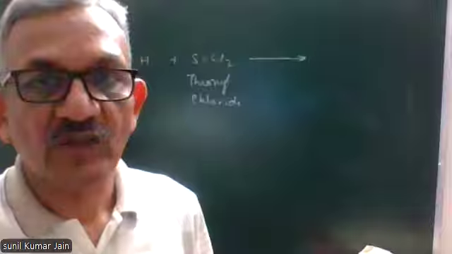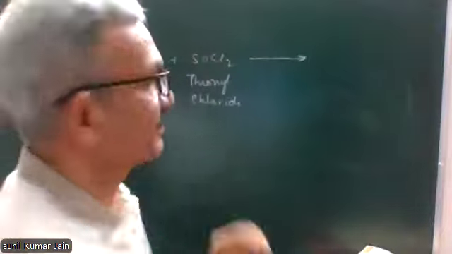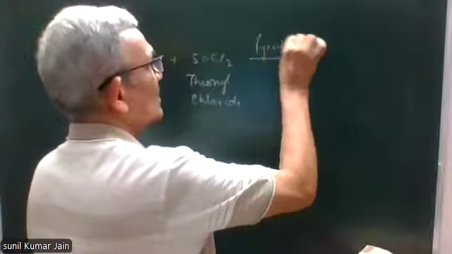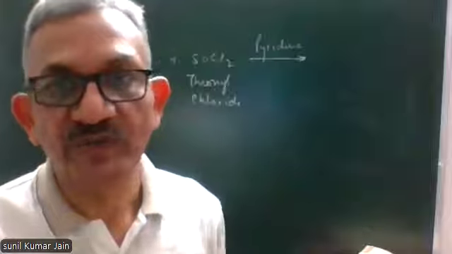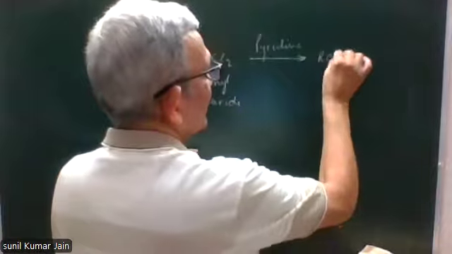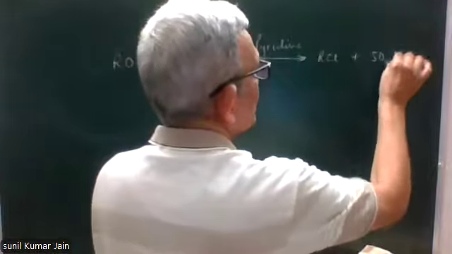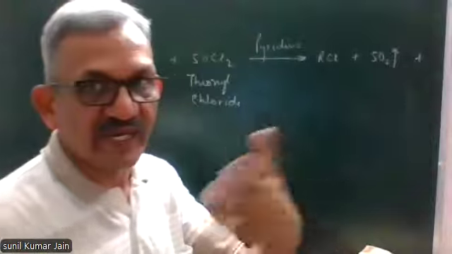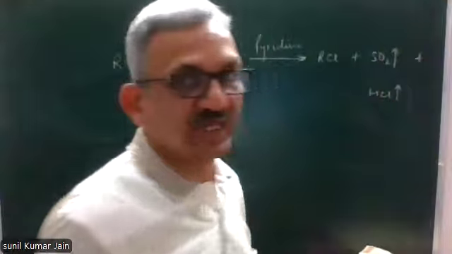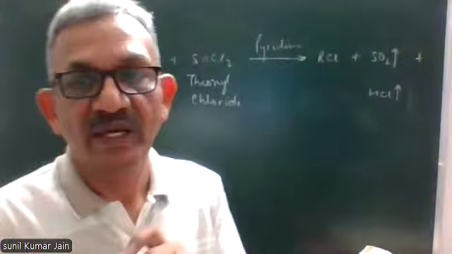This reaction is carried out in the presence of pyridine. What is pyridine? Why do we use pyridine? I'll tell you. And this leads to formation of chloroalkane plus SO2, which is a gas and therefore escapes, and HCl gas, which also escapes.